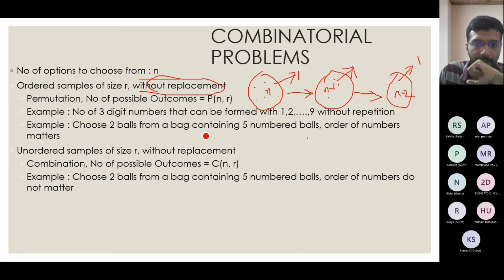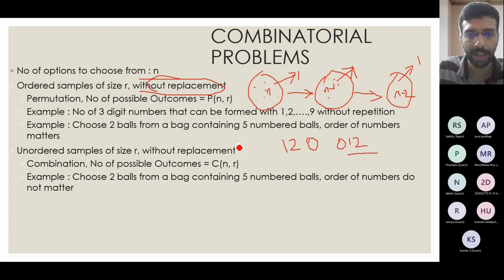Suppose I form a 3-digit number including 0, then 120 is valid, but 012 would also be counted. As in our normal convention, a starting 0 is not valid, so that will actually be a 2-digit number only. If we have to consider that, it will be a problem we consider later. That is why I have not included 0 here.